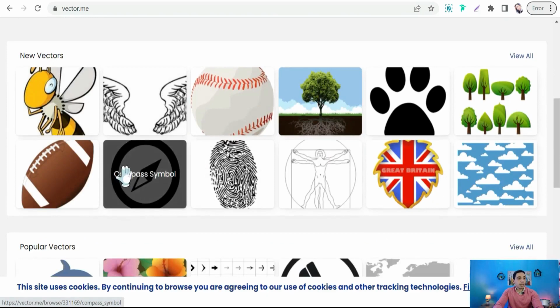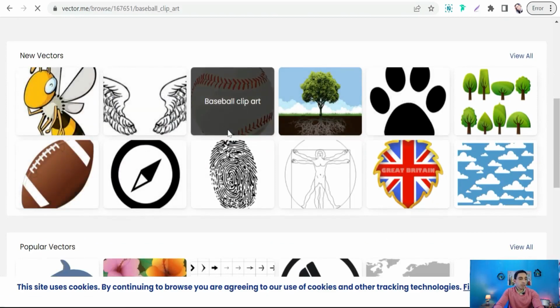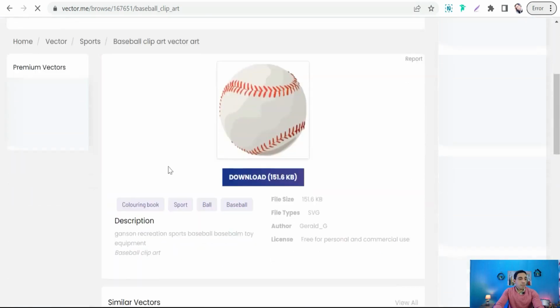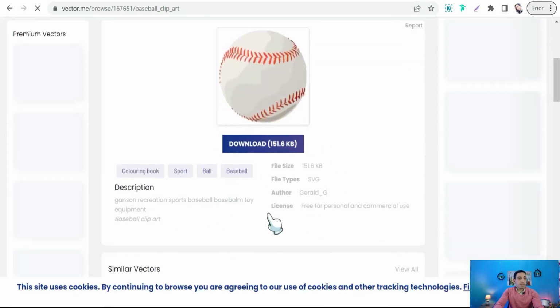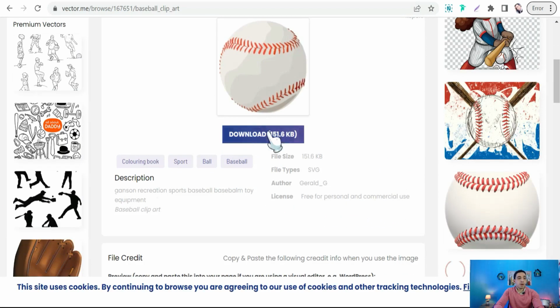So for example, we can browse one of these beautiful ones like this one, peaceful clip art, as you see, and here you can find its license, free for personal and commercial use. You can download this art to your device. And the third website for today quickly is